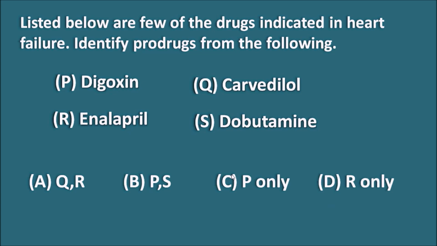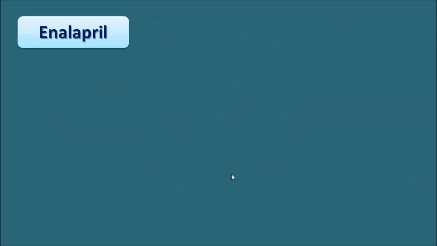Among the drugs given here, digoxin is a cardiac glycoside which is an active drug, and carvedilol is an alpha and beta blocker which is again an active drug. And dobutamine, as we have already seen, is a beta 1 agonist, which is again an active drug. But enalapril is an ACE inhibitor, which acts as a prodrug. So here the right answer is R only.